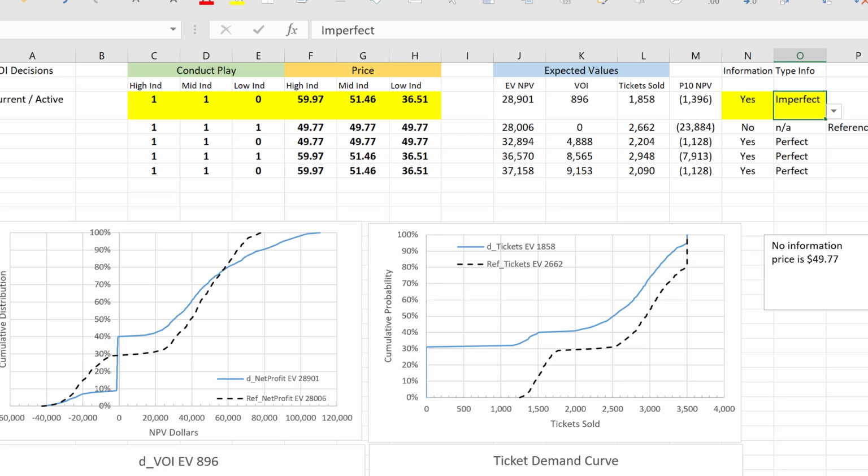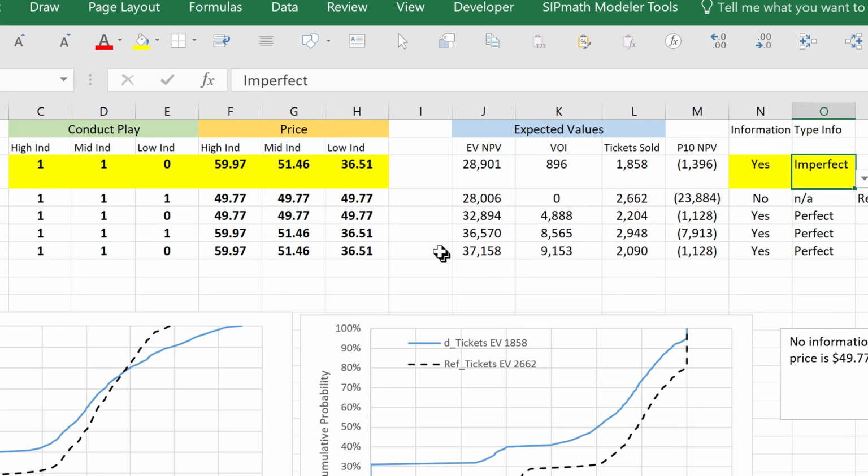So back to the dashboard here. What we find out is that going from perfect to imperfect using the same prices and the same decision policy drops the NPV from $37,000 down to $28,900. That's a pretty big drop.